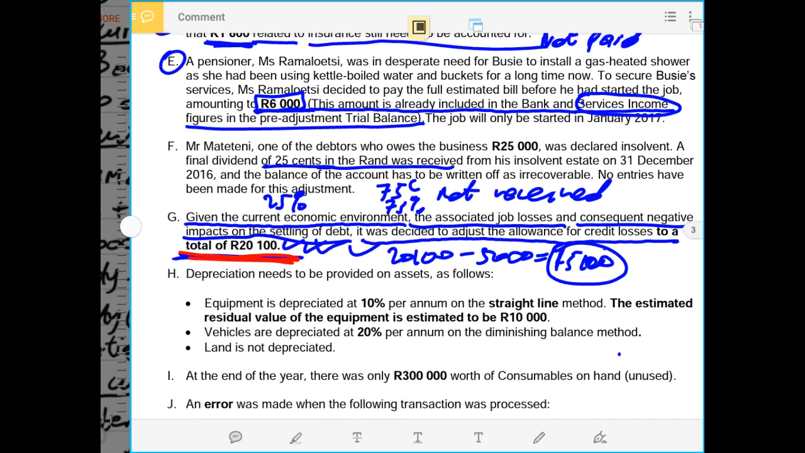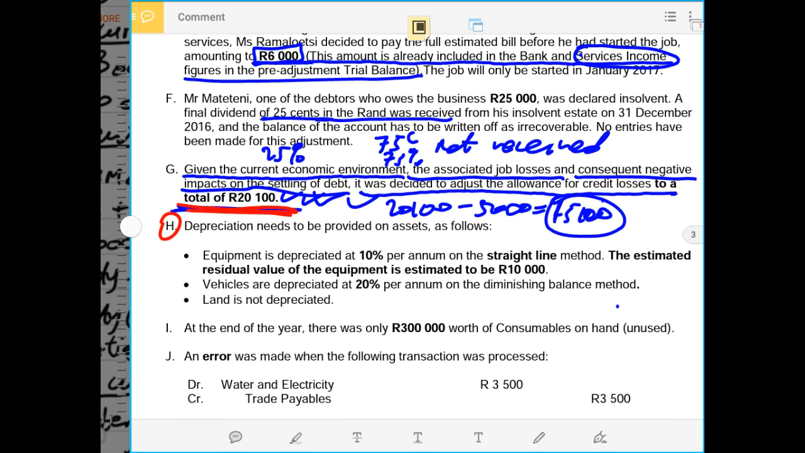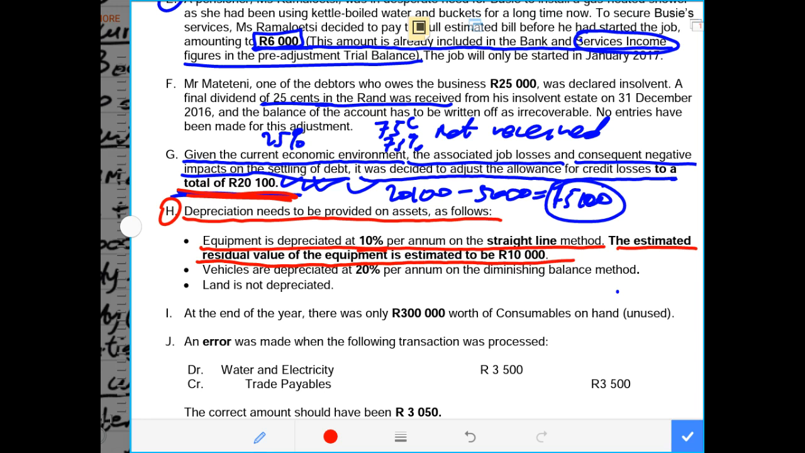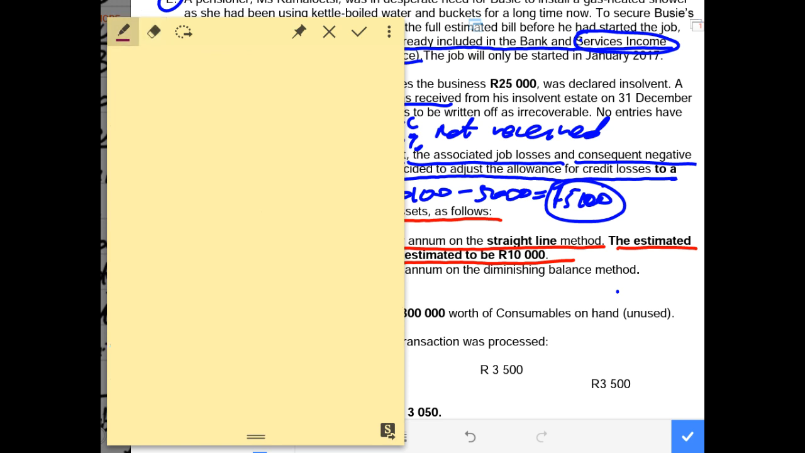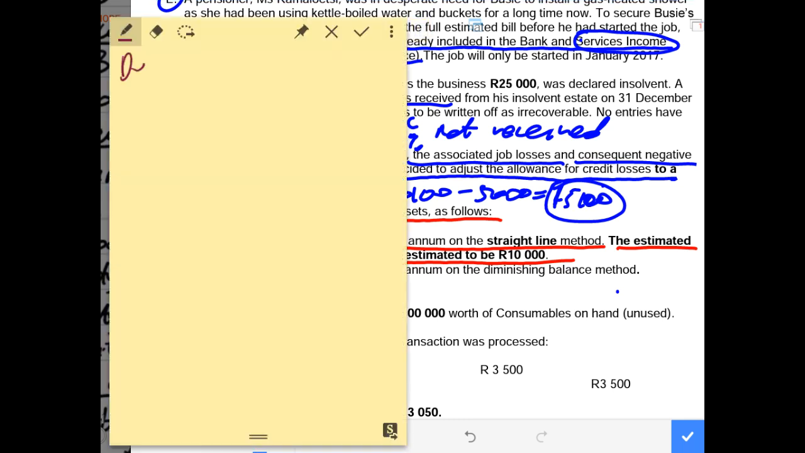Then now adjustment number G. Adjustment number G, only two adjustments are left. Adjustment number G says to us that depreciation needs to be provided on assets as follows. Equipment is depreciated at 10% per annum on the straight line method. The residual value of the equipment is estimated to be 10,000 rand. So now we have to calculate our depreciation amount. So now we start with the depreciation on the asset being equipment. So now we are doing depreciation on equipment, and they say it is on a straight line method.